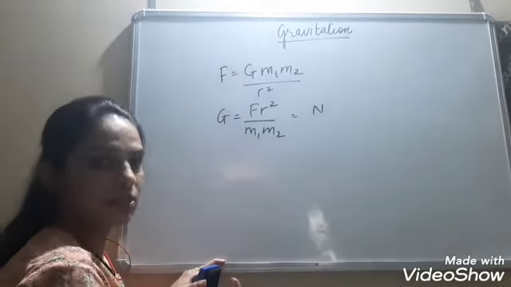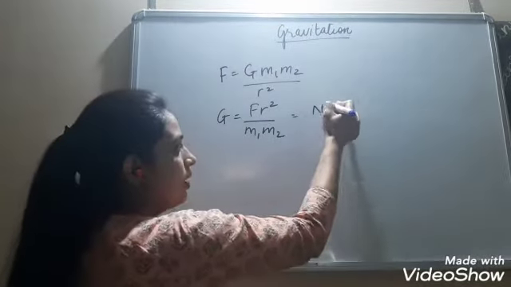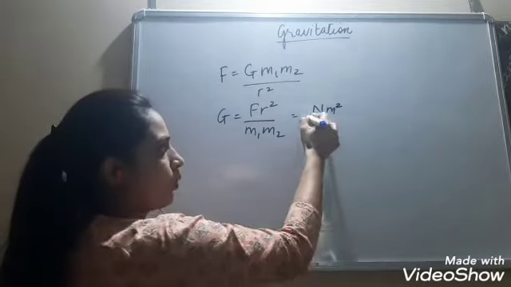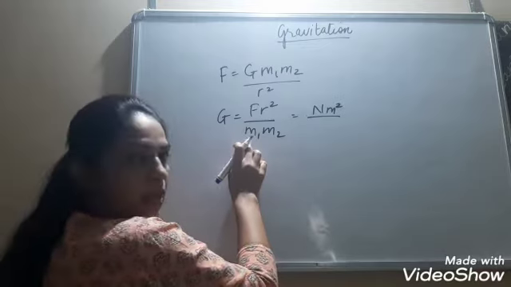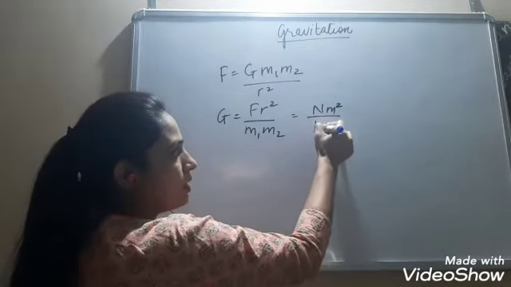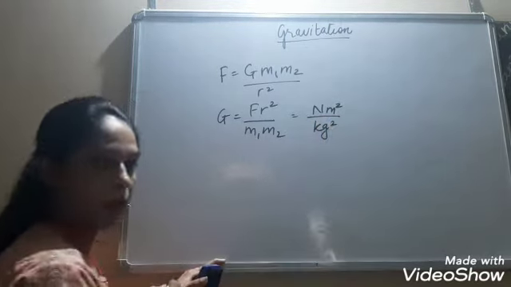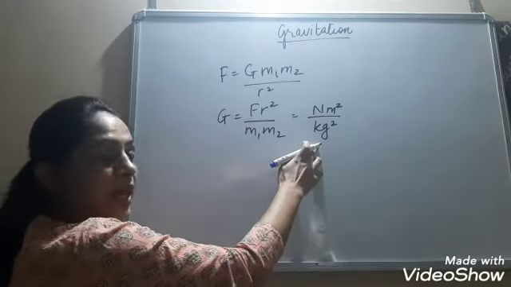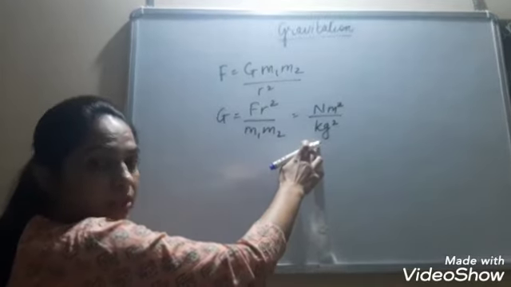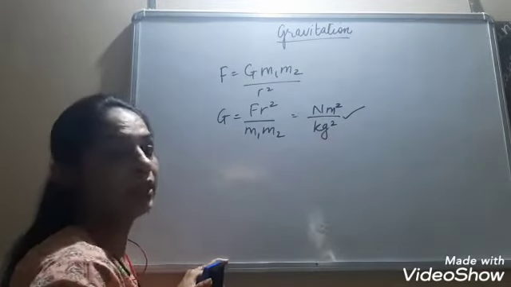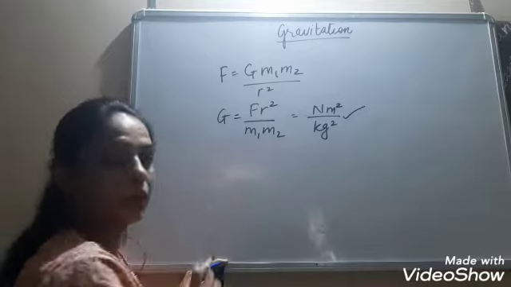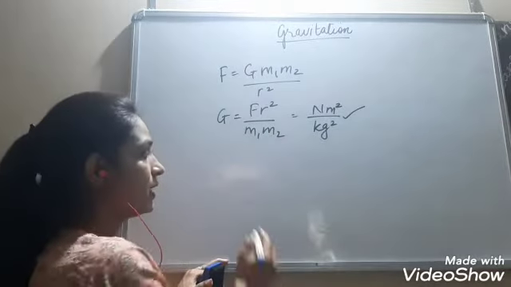Since r is the distance, the SI unit of r will be meter, so r square is meter square. m1, m2 are masses, so the SI unit will be kg into kg, so kg square. So the SI unit of the universal gravitational constant is Newton meter square per kg square.